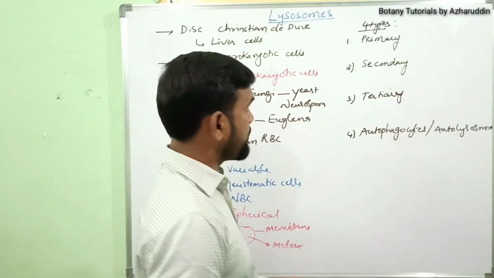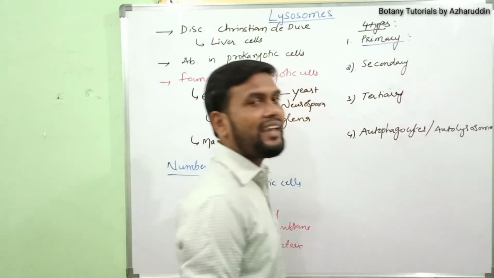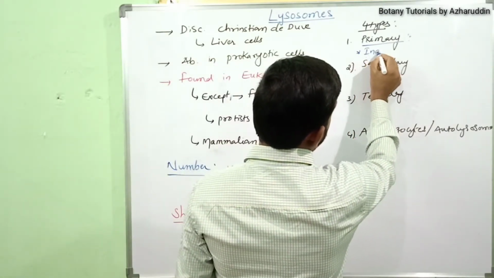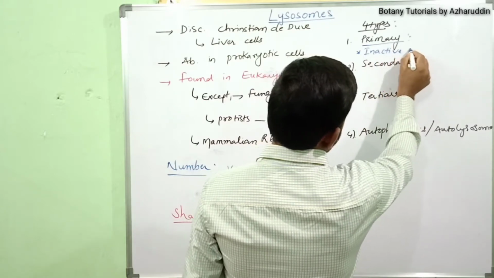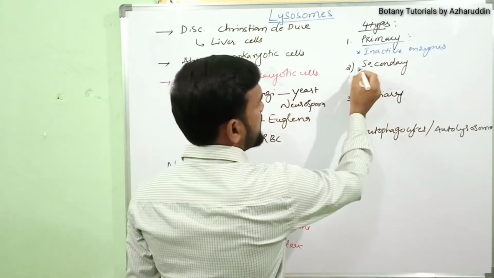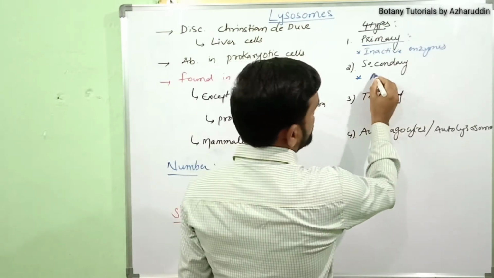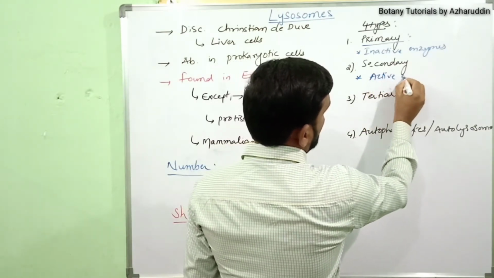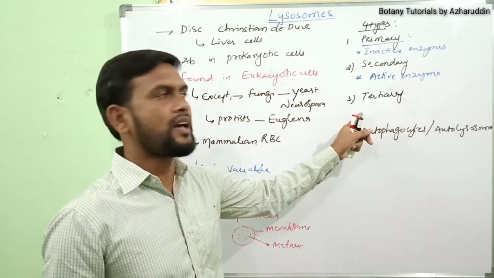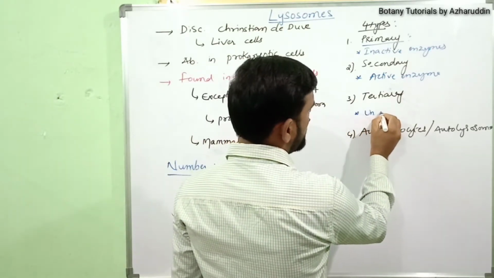These four types of lysosomes are present based on the nature of the matrix. In that, first one, primary lysosomes have inactive enzymes. They are filled with inactive enzymes. Secondary lysosomes have active enzymes. And the third type, tertiary lysosomes, have undigested food materials.